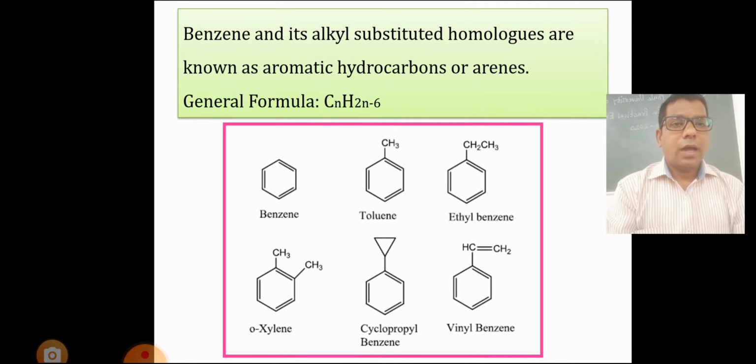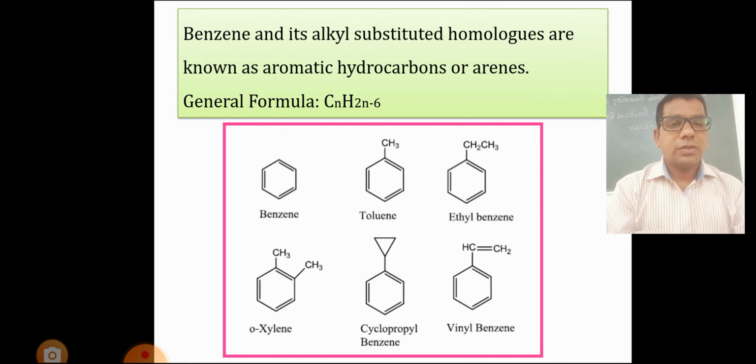What is meant by aromatic hydrocarbons? Benzene and its alkyl substituted homologues are known as aromatic hydrocarbons, also known as arenes. The general formula is CnH2n-6. Suppose similar groups are attached to the benzene ring, then it is known as a homologue, that is aromatic hydrocarbons or arenes. You know the benzene ring.